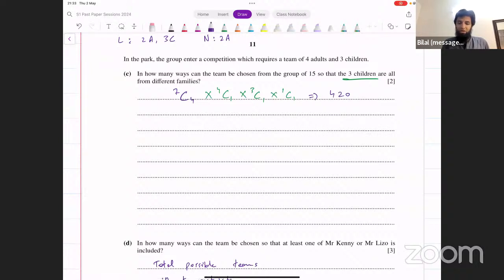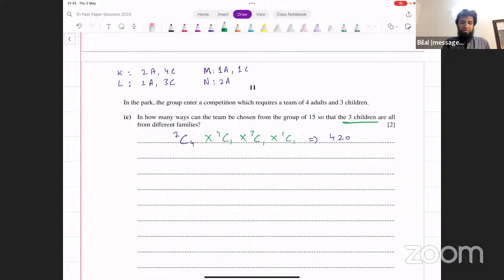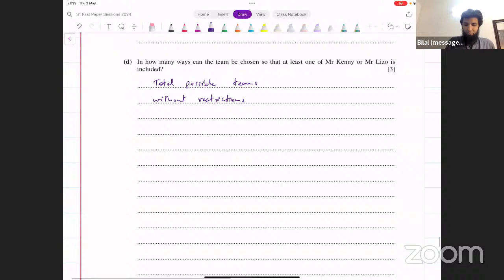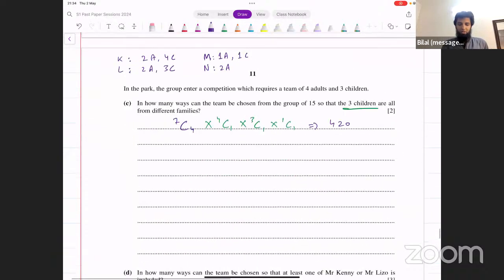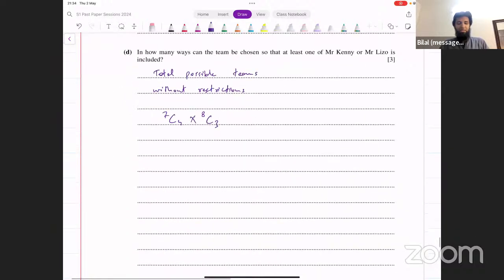We want 4 adults and 3 children. So how many adults do we have in total? We've got 7 adults. Out of those 7 adults, we want 4. And then out of the 8 children, we want 3. That's the total number of possible selections where we don't have any restrictions on who is to be selected, apart from the number of adults and the number of children.